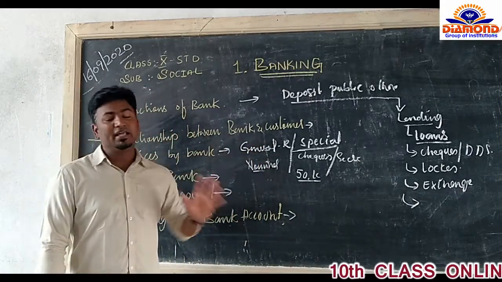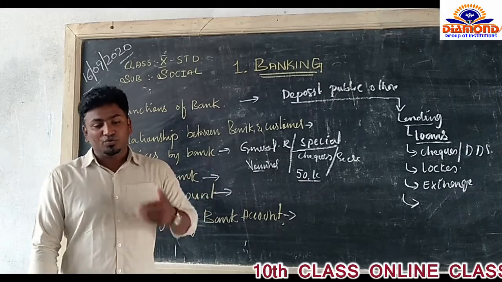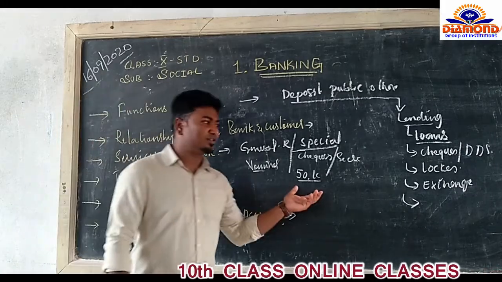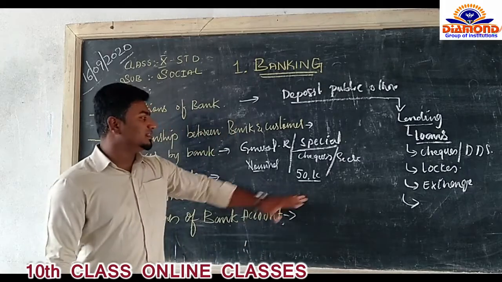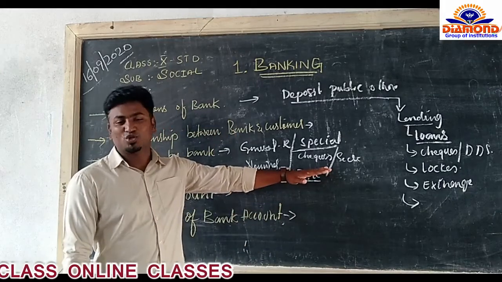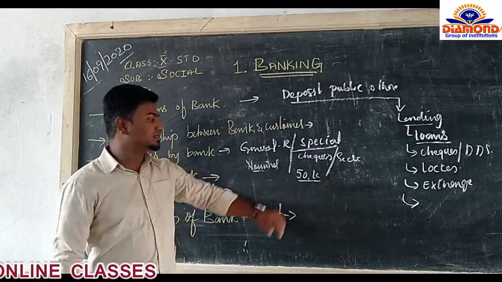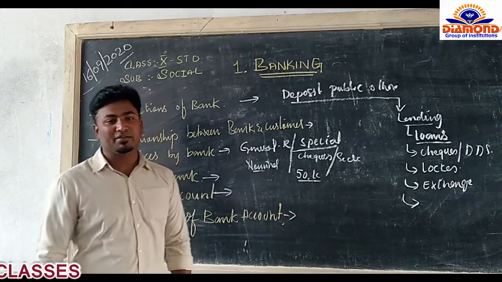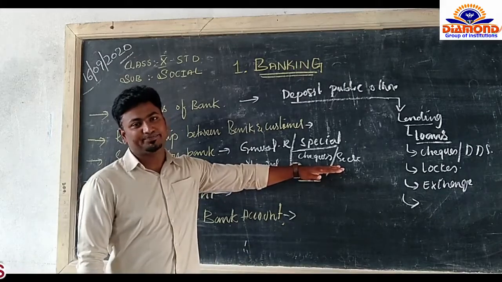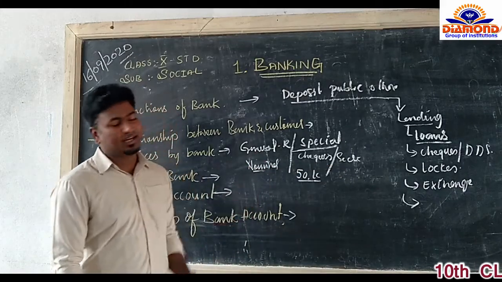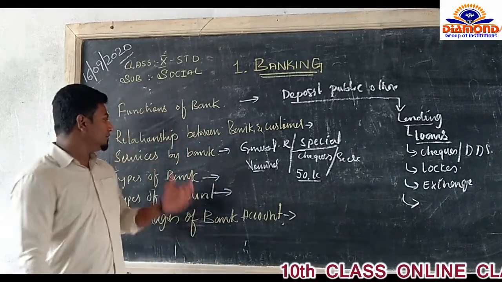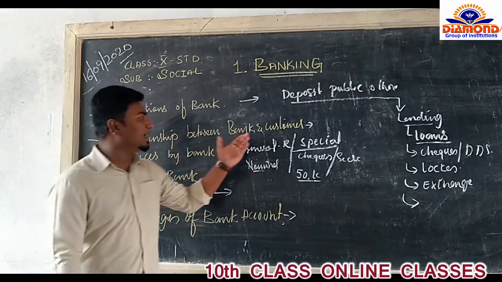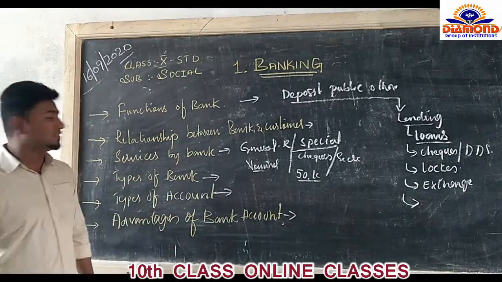And they will take the time to withdraw that amount of 50 lakhs from your account. So if in case it is a fraud, then it can be stopped here itself. That wrong person, or that person who is trying to make a fraud, can be held here. So this is like a special case. This is one of the special ways of care. This is called the relationship between bank and customer. This is very essential, which is required.